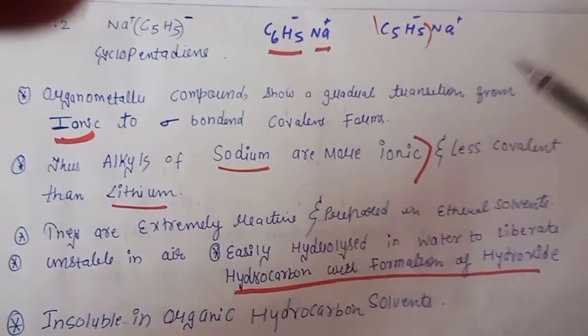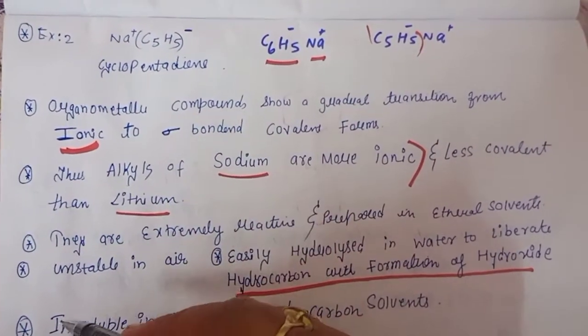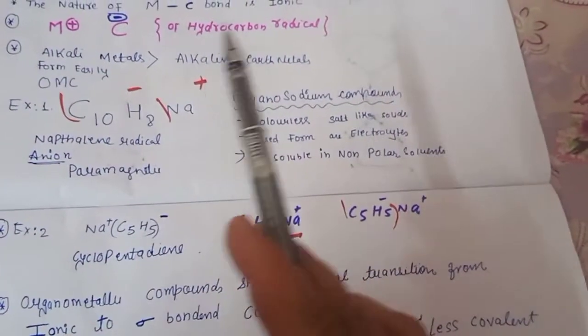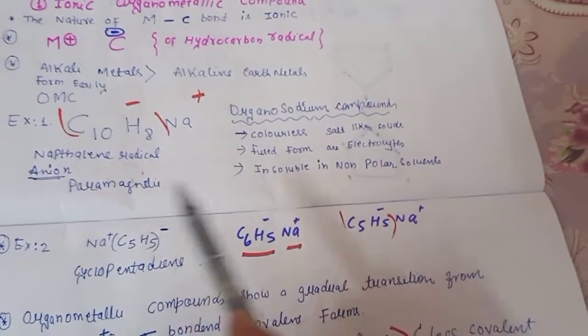So I will say that if these points are too many for some students, if they want to write in short, they can write from the above what the categories are and what the examples are. That's enough.